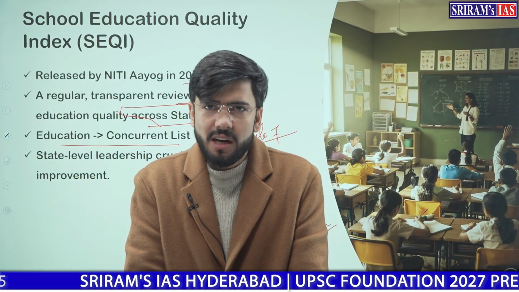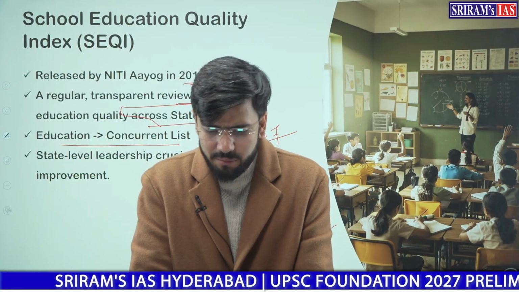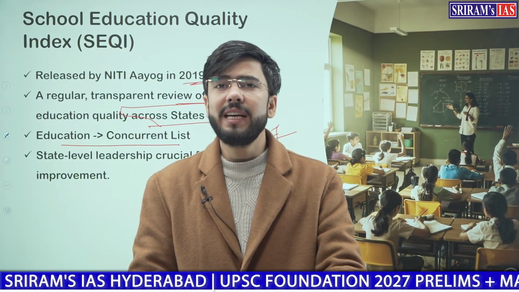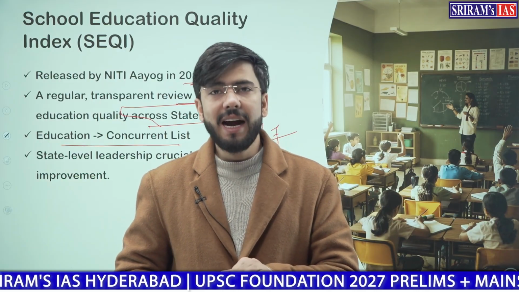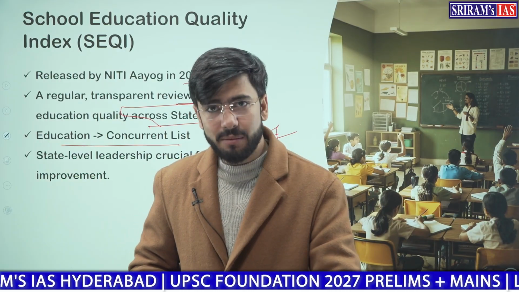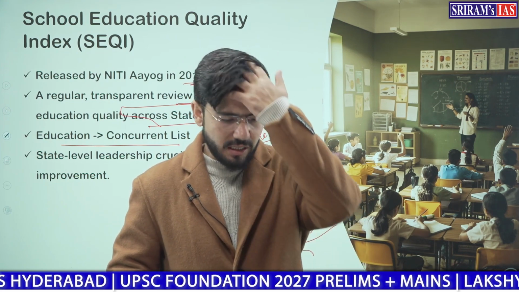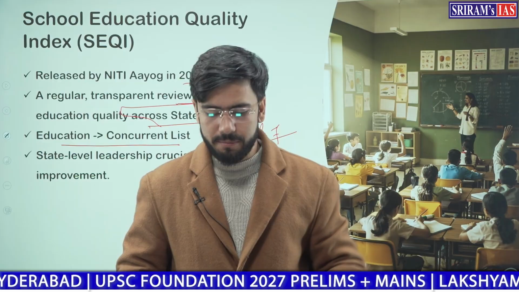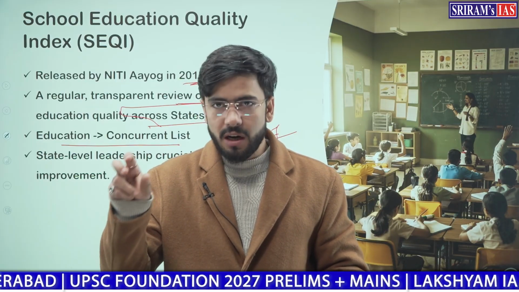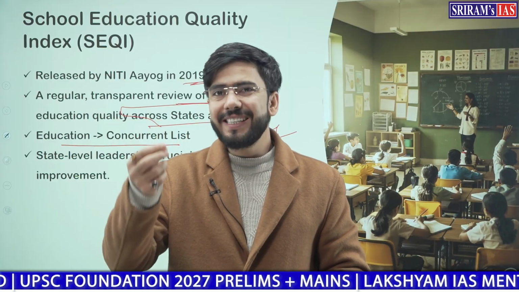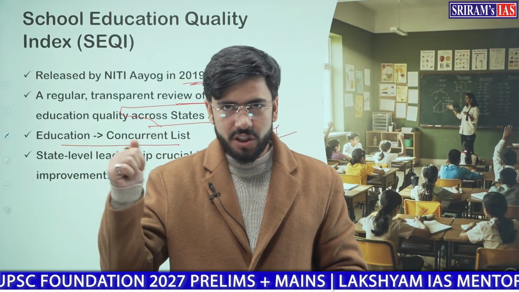The Samagra Shiksha Abhiyan. This scheme needs every state implementing it to sign an MOU with the center. And once we integrate this scheme with the PM Shri Yojana, you should read about these schemes separately. Once we integrate the Samagra Shiksha Abhiyan with PM Shri Yojana, only then do states get funds under Samagra Shiksha Abhiyan.